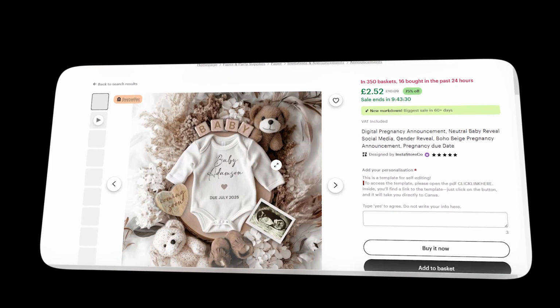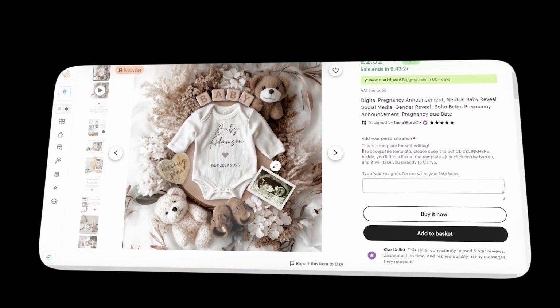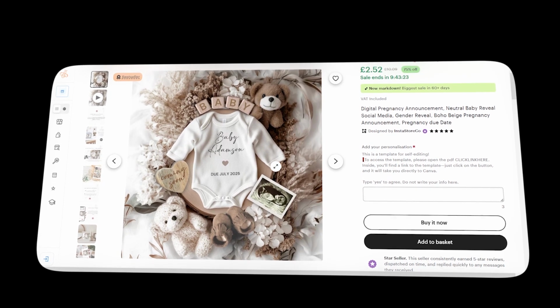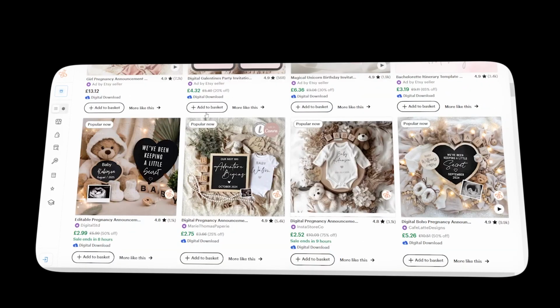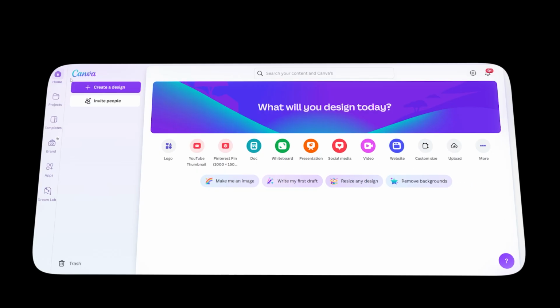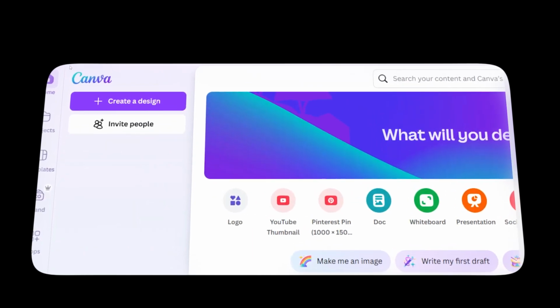These are beautifully designed cards or graphics that can be sent via email or text. They're modern, stylish, and customizable. The reason why this digital product works so well is that people are willing to pay for something that makes their big moments feel unique. And the best part is that they're super easy for you to make. You can use tools like Canva to create templates in minutes.